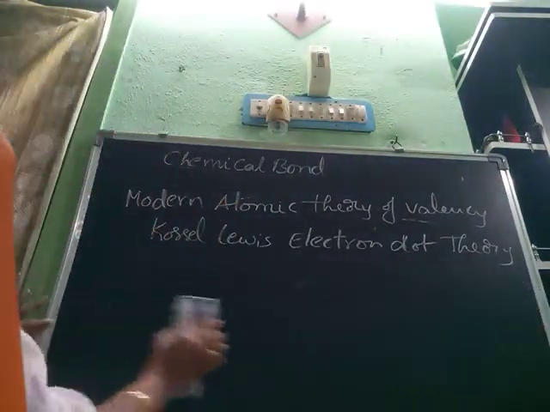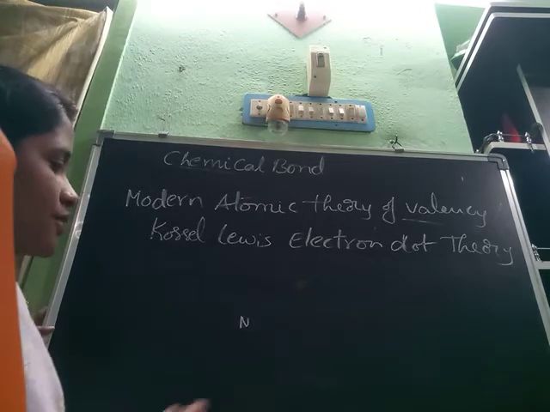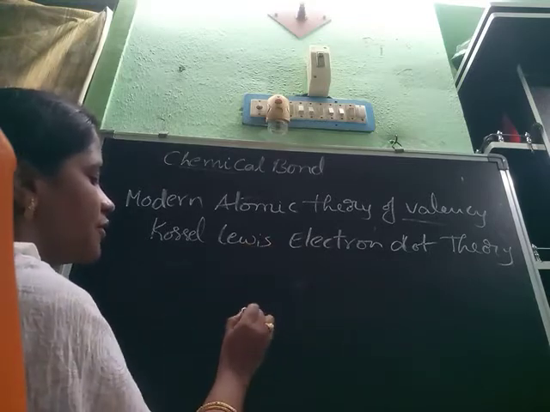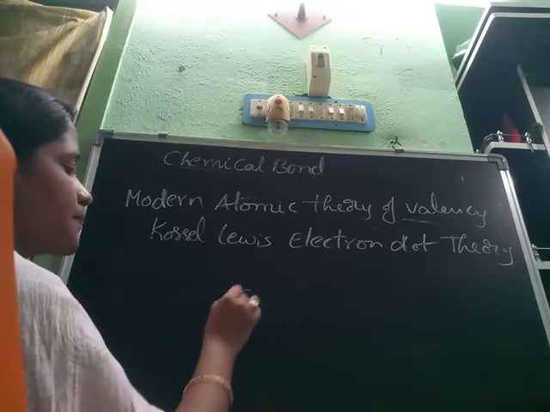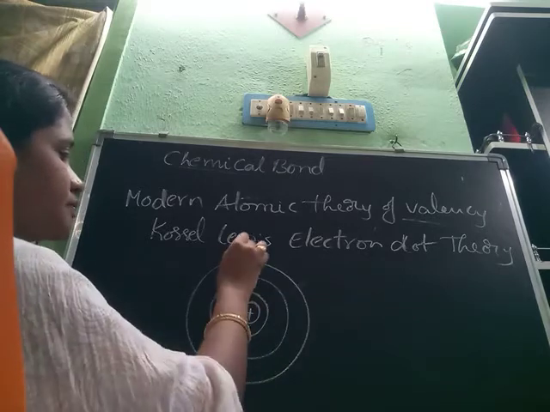For example, this is the atom nucleus. The nucleus contains protons.